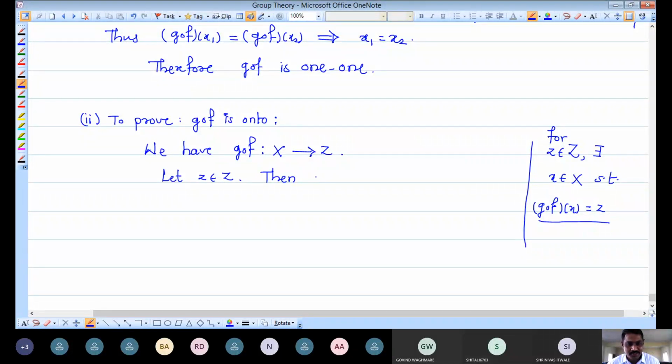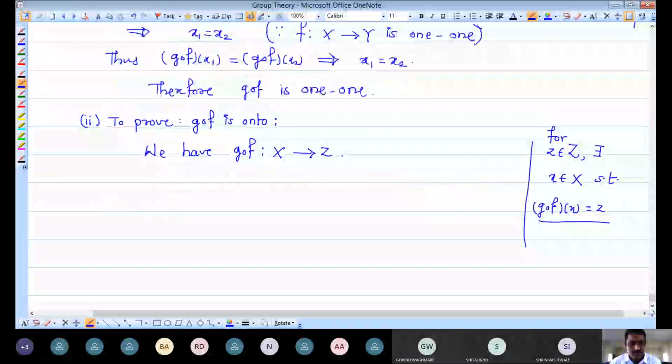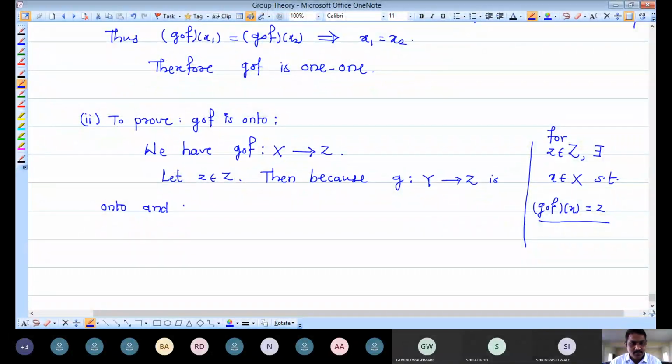Then, because mapping G from Y to Z is onto, and small z belongs to capital Z, there exists